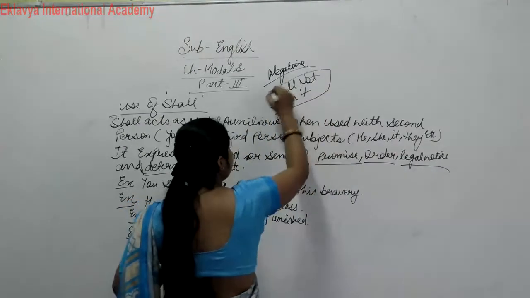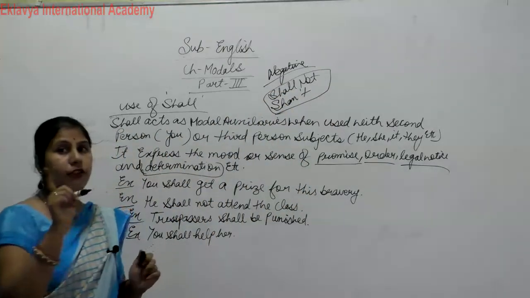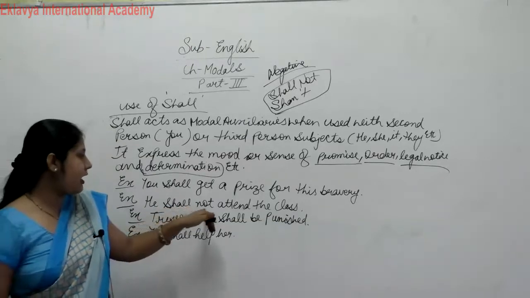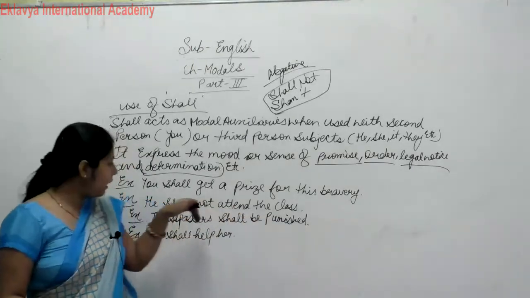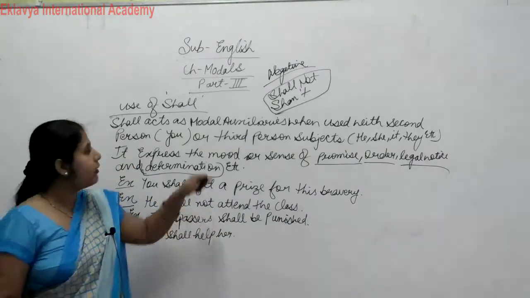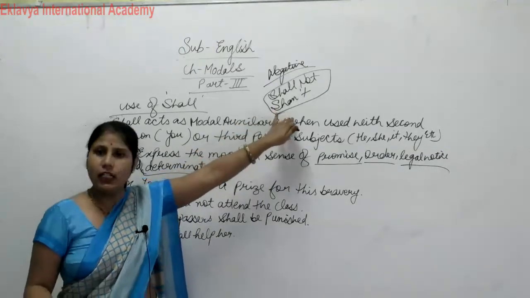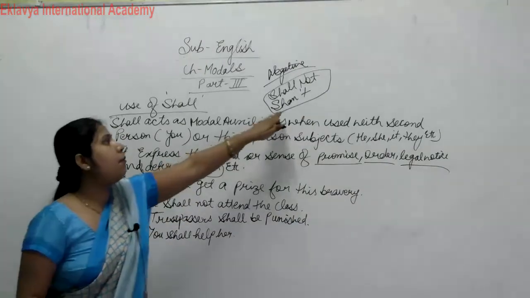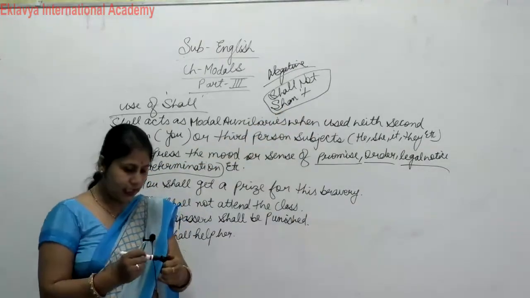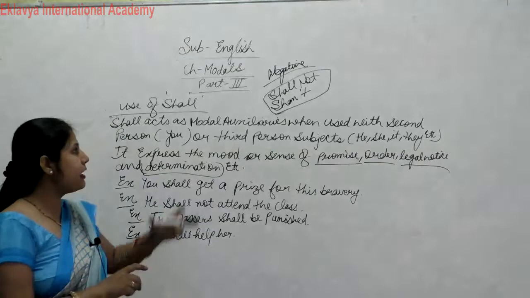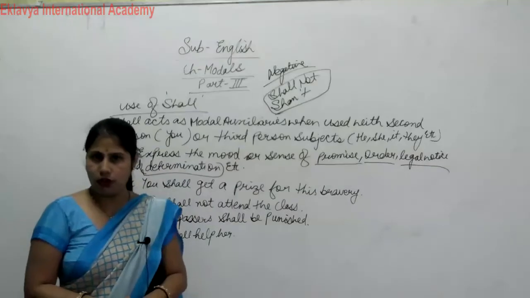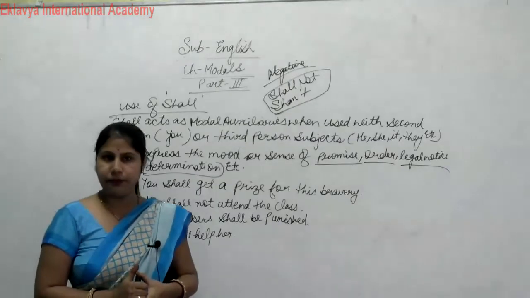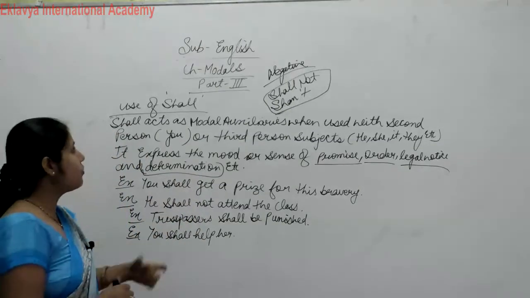When do we use this? In case of negative sentence. Suppose, see here, he shall not attend the class. In place of shall not, we can also write shan't. So, this is the use of shall modal. Clear? This is our use of shall. This way we use shall.